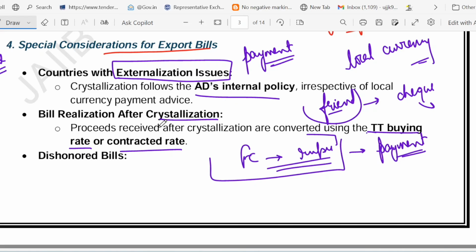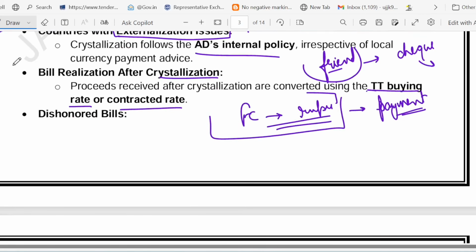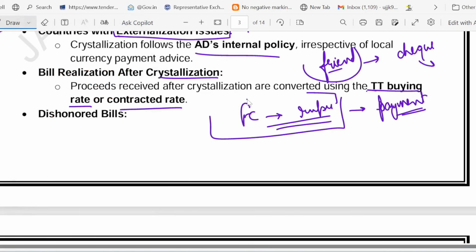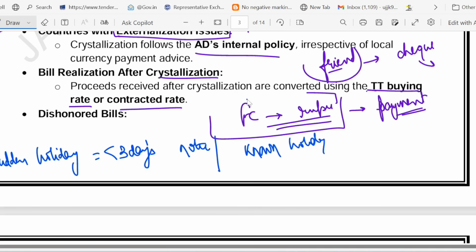Right? So now let's recap the key points which we have just covered. So let's recapitulate the key points. First thing first, we talked about the sudden holiday. What did I tell you about sudden holiday? Sudden holiday means less than 3-day notice. Then we talked about the known holiday. What is the meaning of known holiday? I told you known holiday means it is announced earlier. So known holiday is always announced earlier.